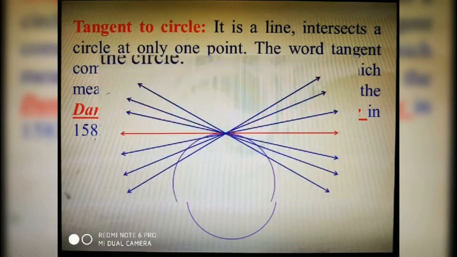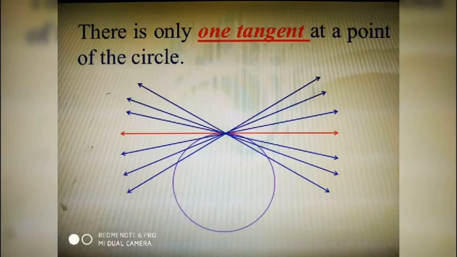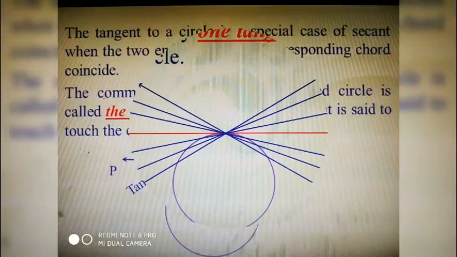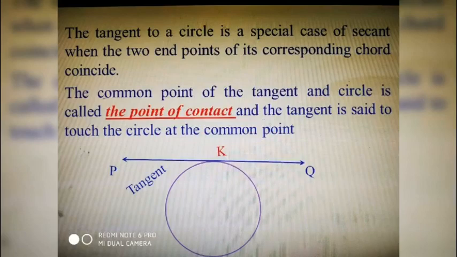Some properties of the tangents to a circle. There is only one tangent at a point of the circle. Here a point is given. We can draw infinite number of lines through the point, but only one tangent can be drawn through that point. The tangent to a circle is a special case of secant when two endpoints of its corresponding chord coincide.